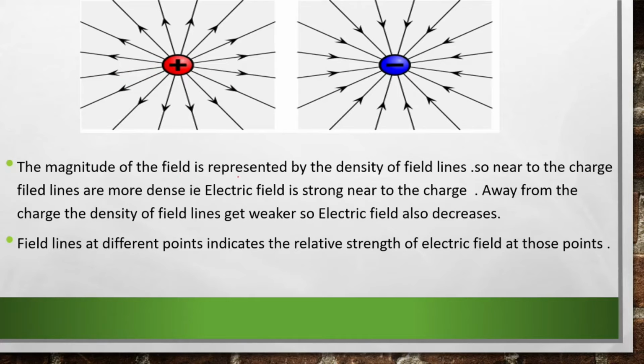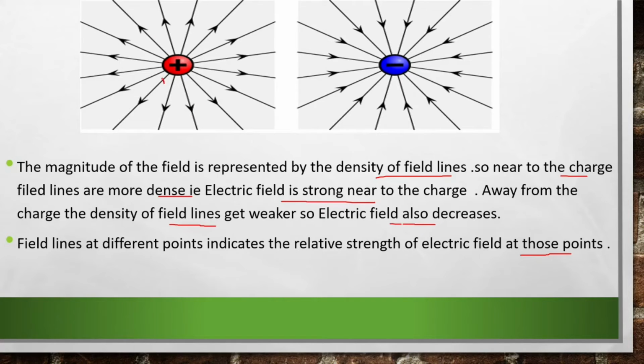The magnitude of the field is represented by the density of field lines. So near to the charge, field lines are more dense, that is, the electric field is strong near to the charge, and away from the charge, the density of the field lines gets weaker, so the electric field also decreases when it moves away from the charge. Field lines at different points indicate the relative strength of electric field at those points.